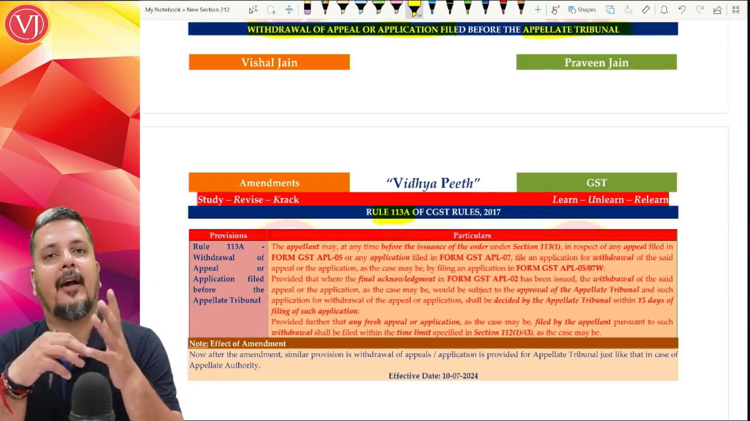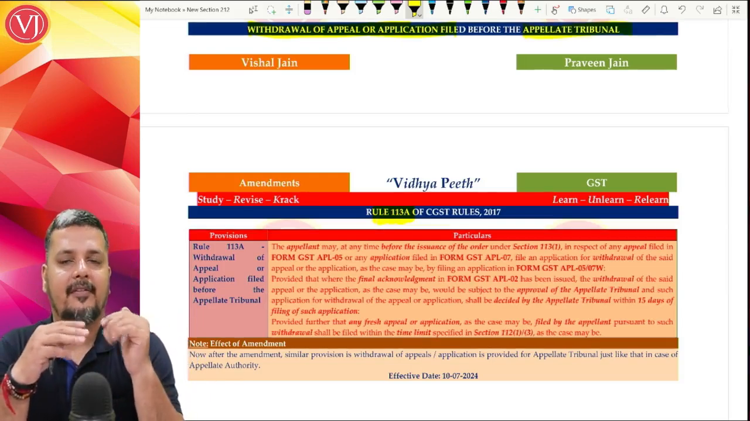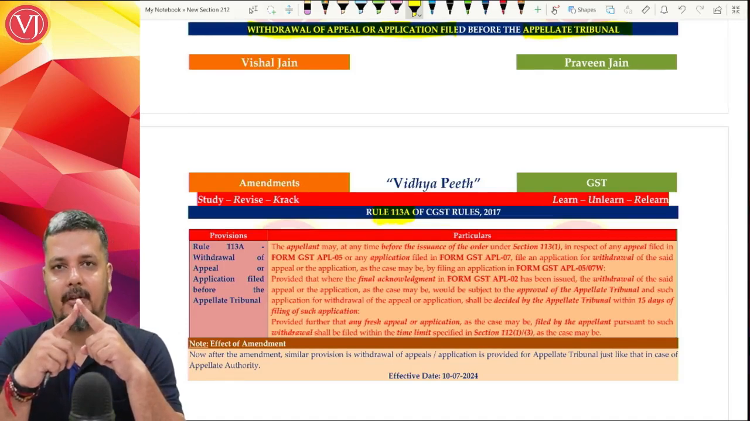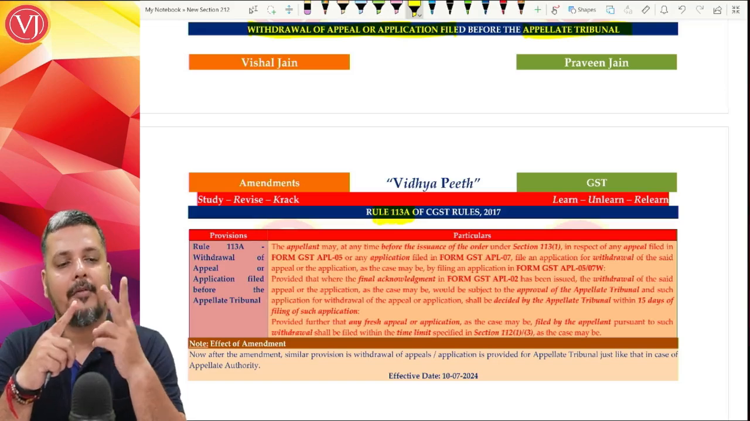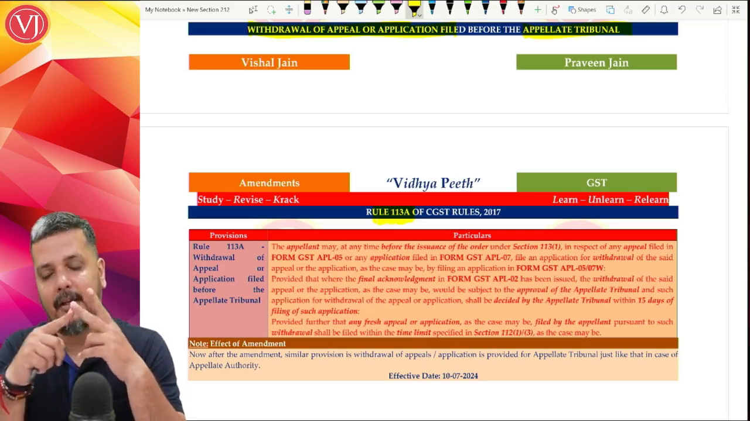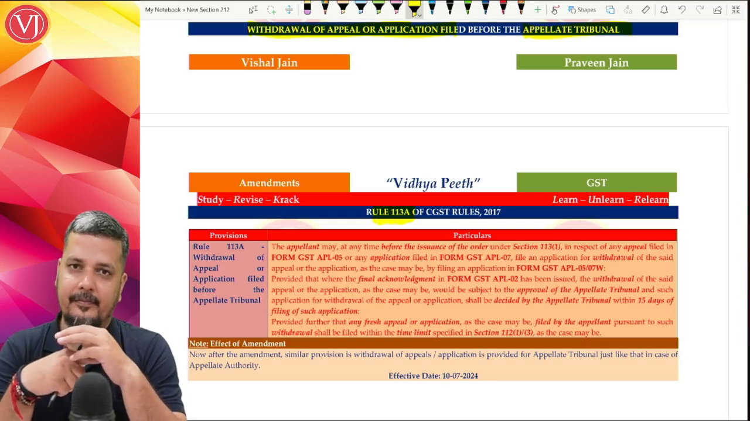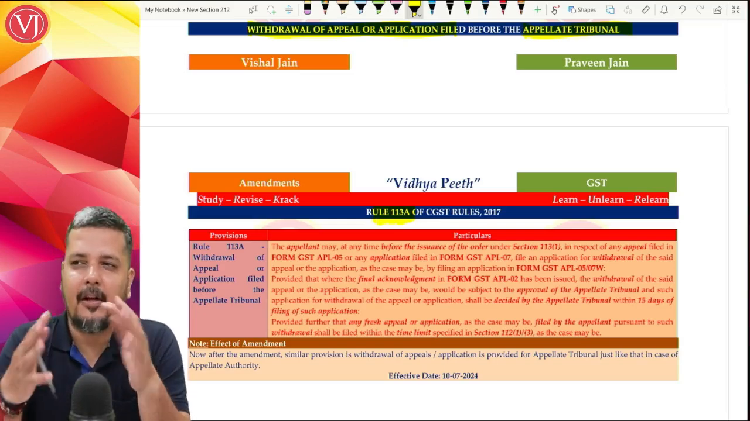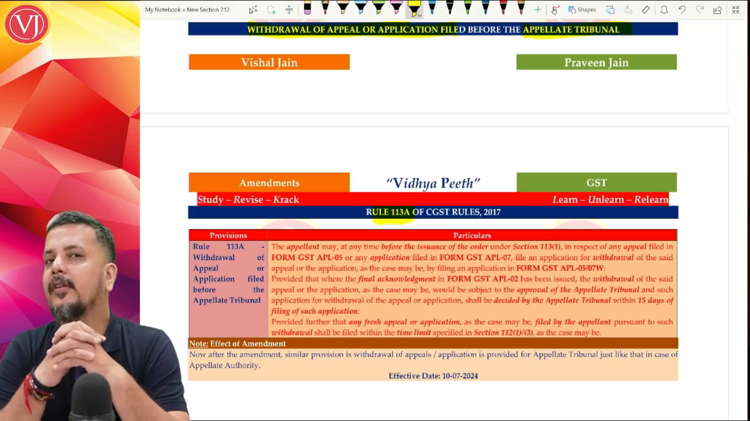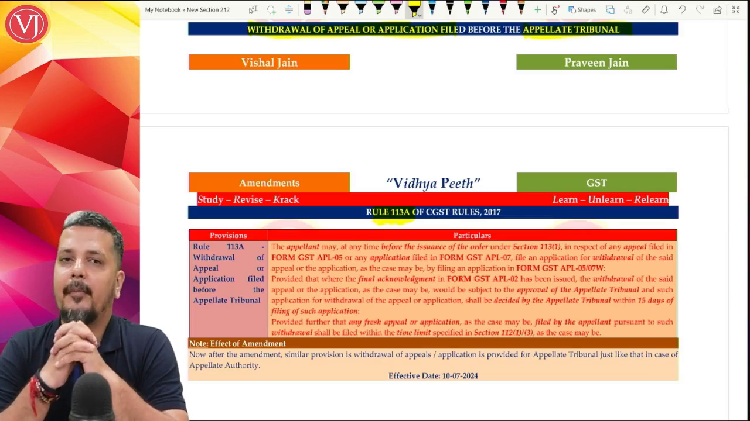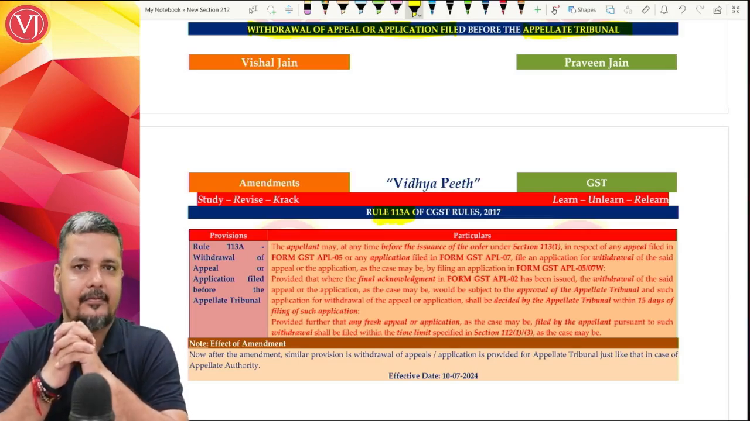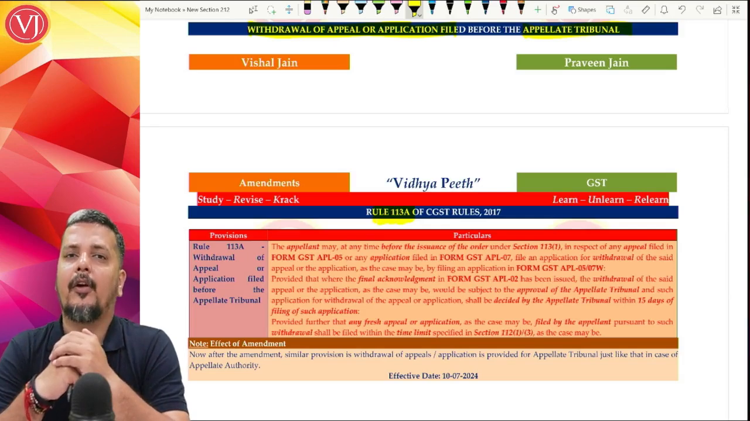Please understand the background. When you are making the first appeal, it is to the appellate authority. Withdrawal of appeals from the appellate authority was earlier allowed. Now they have also introduced withdrawal of appeals or applications from the appellate tribunal. So we have filed an appeal. Now you feel that no, I need not go ahead with my appeal. Can I withdraw my appeal? Yes, you can withdraw your appeal. You can very much withdraw your appeal.